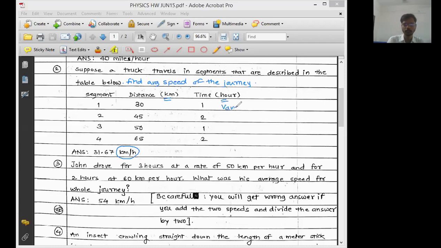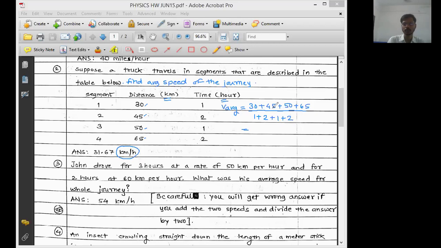So average speed is equal to total distance traveled. Now these are the four distances: 30, 45, 50 and 65. So write down here 30 plus 45 plus 50 plus 65. This is the total distance traveled, divided by total time taken in hour: 1 hour plus 2 hour plus 1 hour plus 2 hour.